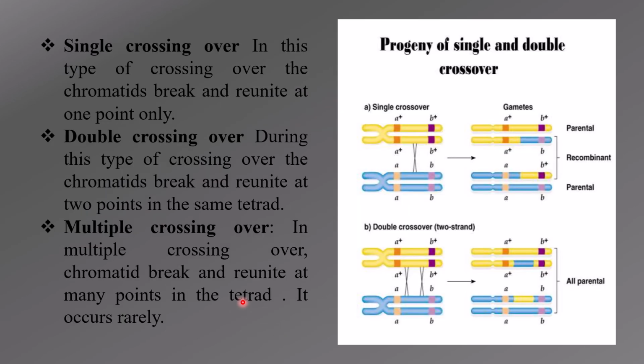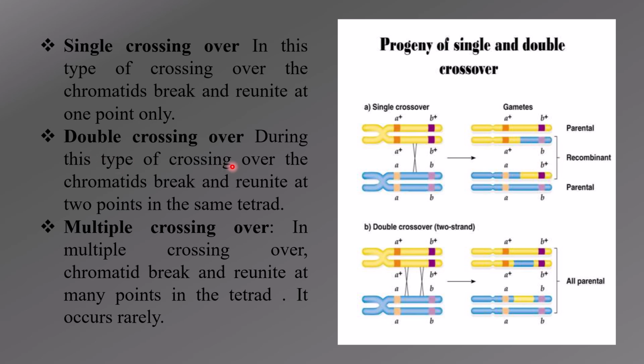Now, in single crossing over, the chromatids break and reunite at only one point. As the name says, only a single crossing over is happening at one locus. This is a pair of homologous chromosomes, and the crossing over is happening only between these loci, or between these linked genes. As a result, there is exchange of only one single segment, and only one recombinant is present here.